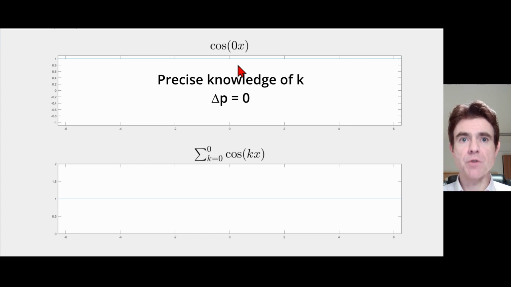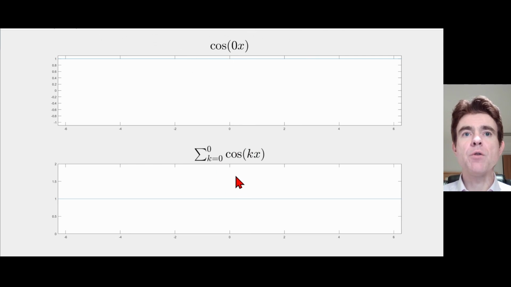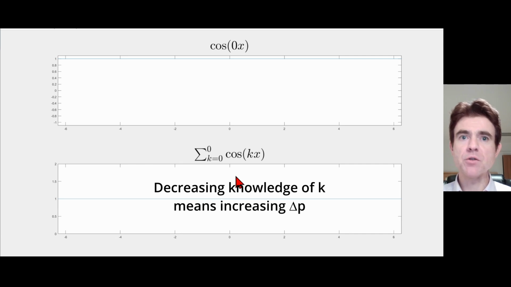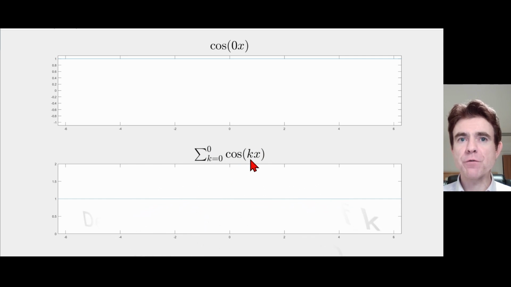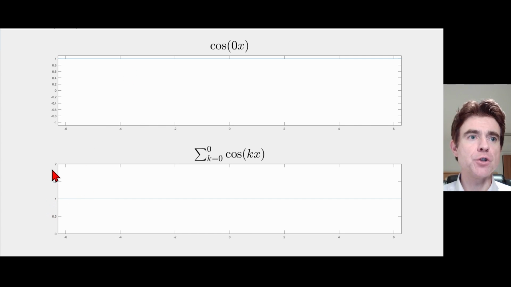precise knowledge of the particle's velocity. Now here, to decrease our knowledge of the particle's momentum, its spatial frequency, what I'm going to be doing is adding together waveforms of different values of the spatial frequency k. At the moment, I've just included one of them, cos 0x. So this here is the same as that function. I've just got a different y-axis scale here.